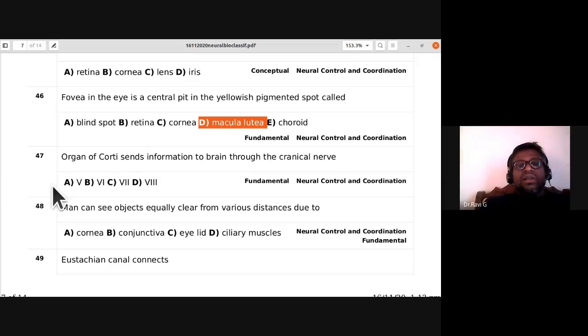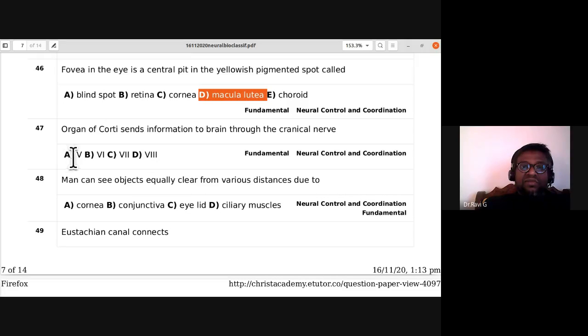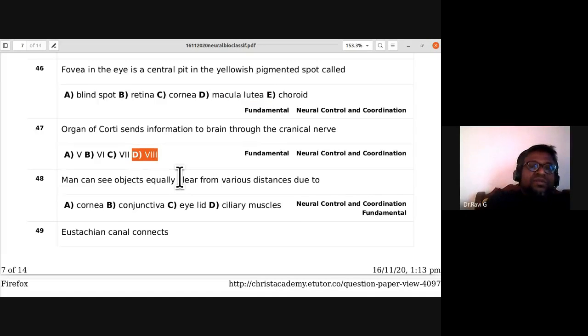Organ of Corti sends information to brain through the cranial nerve. Okay. So which is that cranial nerve? Is it fifth, sixth, seventh, or eighth? So the organ of Corti sends information to the brain through the cranial nerve. So which is that cranial nerve? So it is the eighth cranial nerve that is going to send the information to the brain.